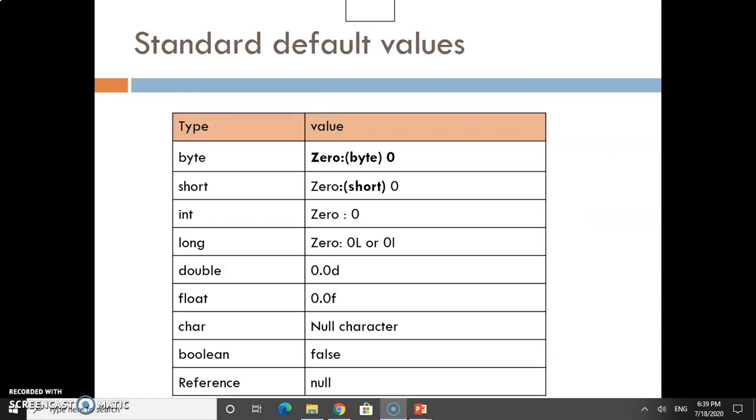Standard default values. In Java, you have this privilege. If you have only declared the data type, the system will take the value as 0, and in some cases a null character also. These are default values present in the system. If you have declared any data type and you are not assigning any values, then the system will automatically take them.